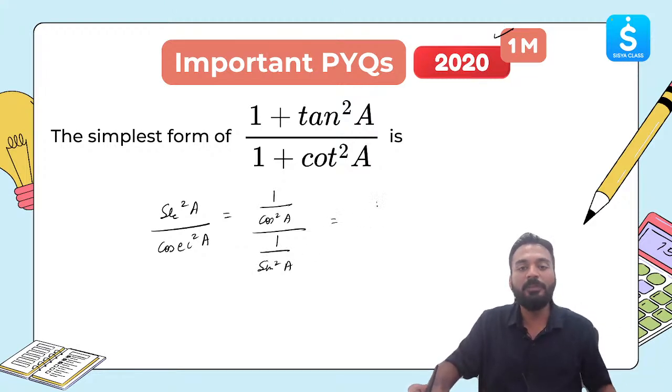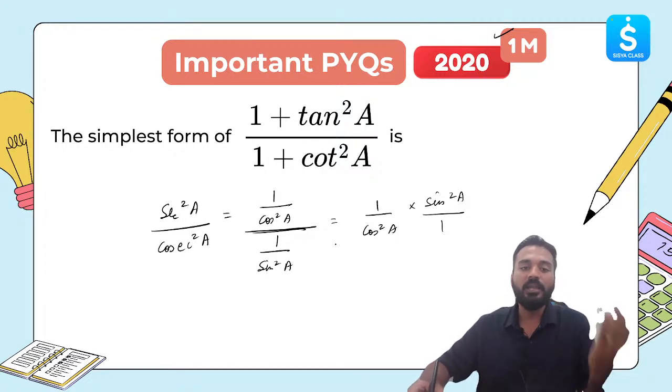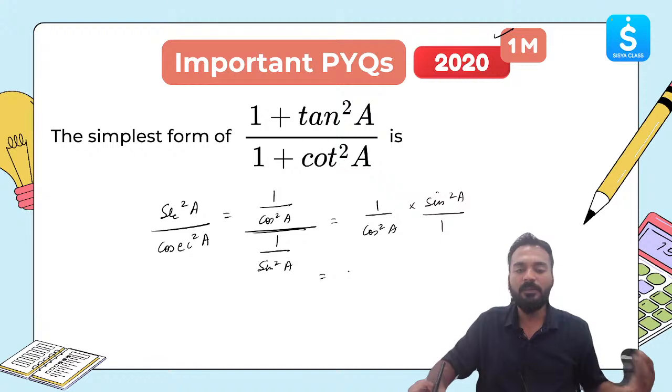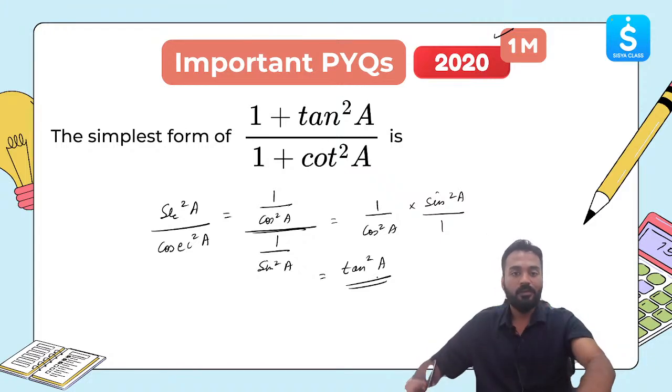Correct. Now this will become 1 by cos square a multiplied by sin square a divided by 1, right? 2 ratios have been divided. 1 by cos square a divided by 1 by sin square a, multiply the reciprocal of 1 by sin square a on the top. This will become sin square a by cos square a. Not to extend the solution further, the answer is tan square a. Correct. Very good, MS. Tan square a is the correct answer.